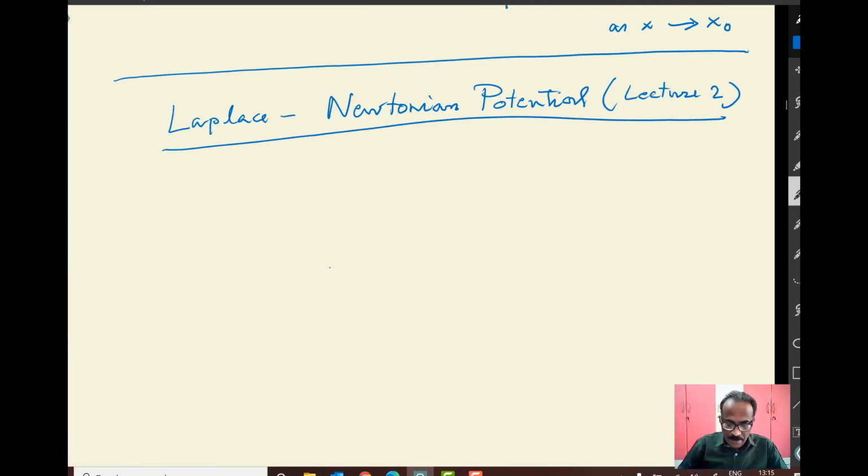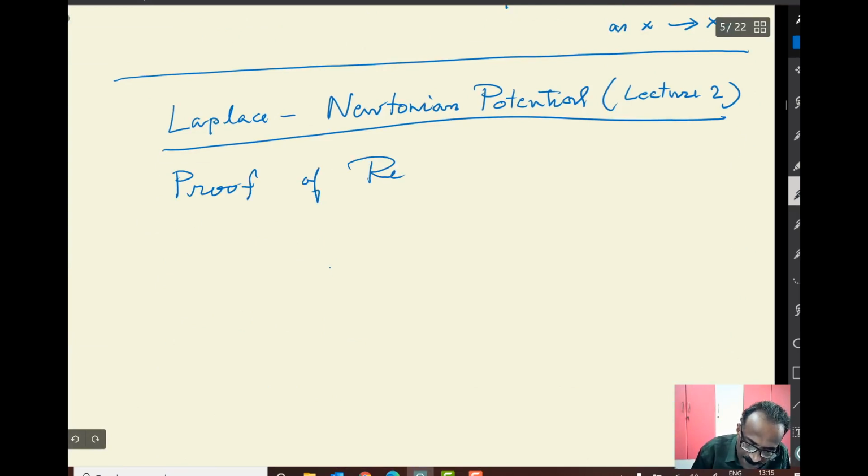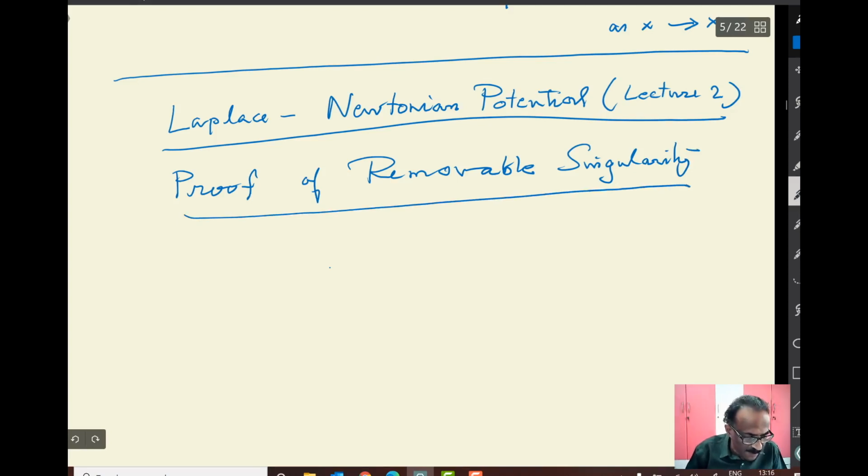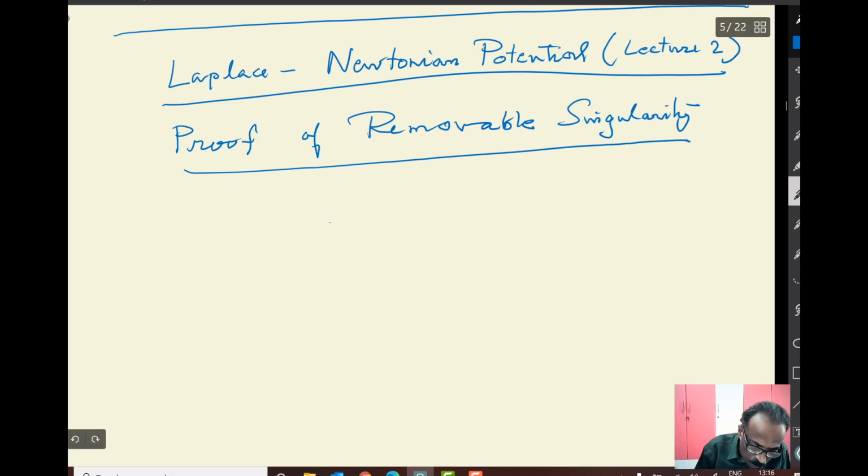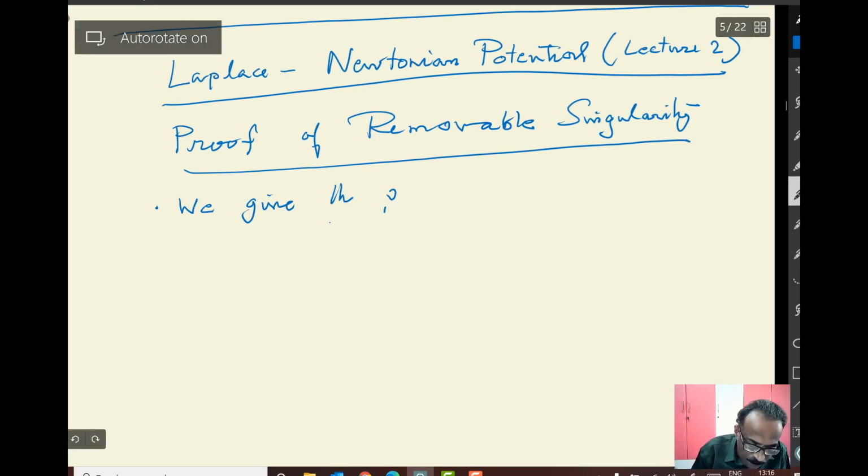So we will present a proof of removable singularity. It is a bit of a tricky proof, but not very difficult. We give the proof when n is greater than or equal to 3.